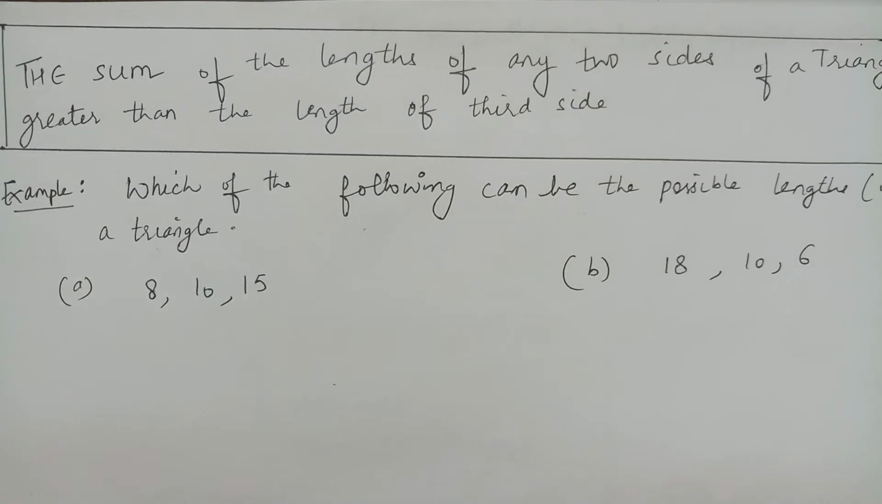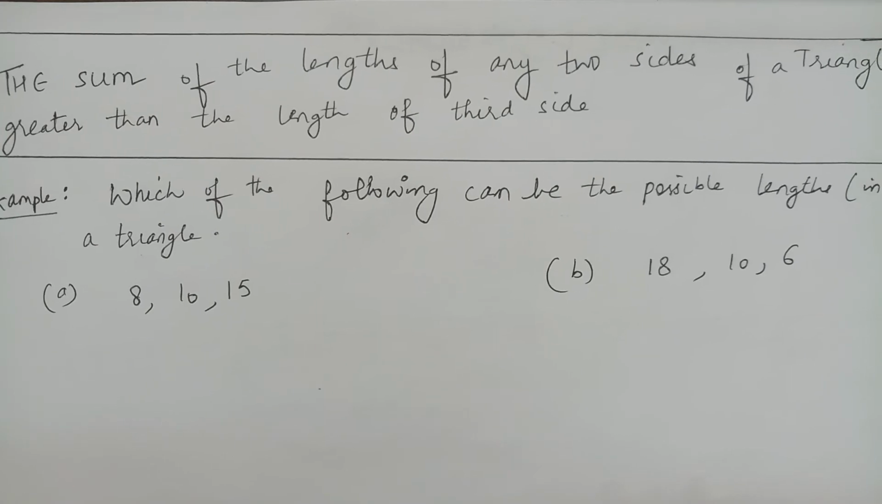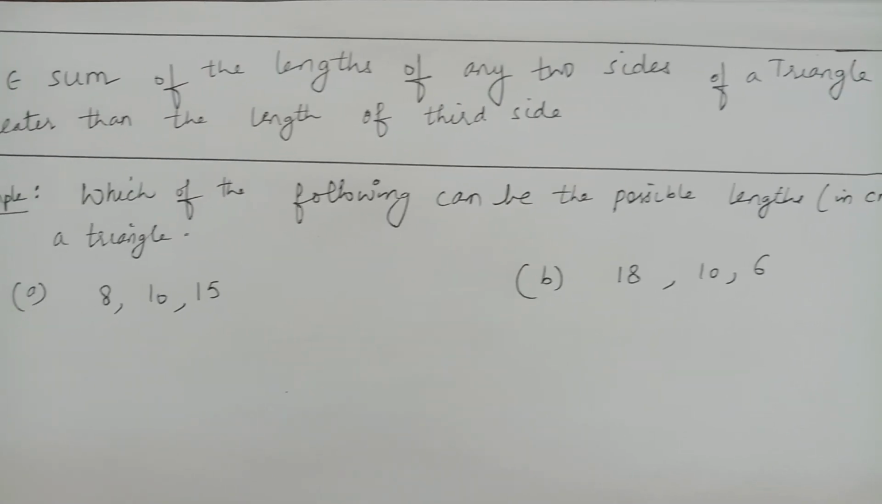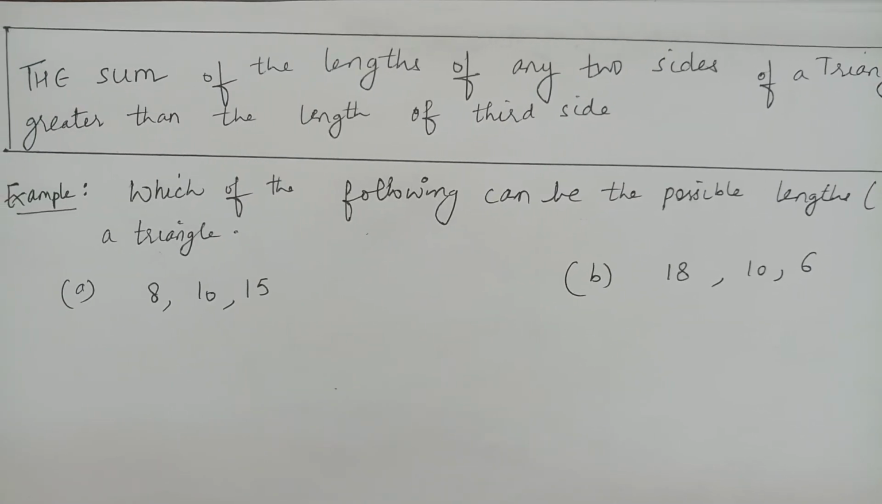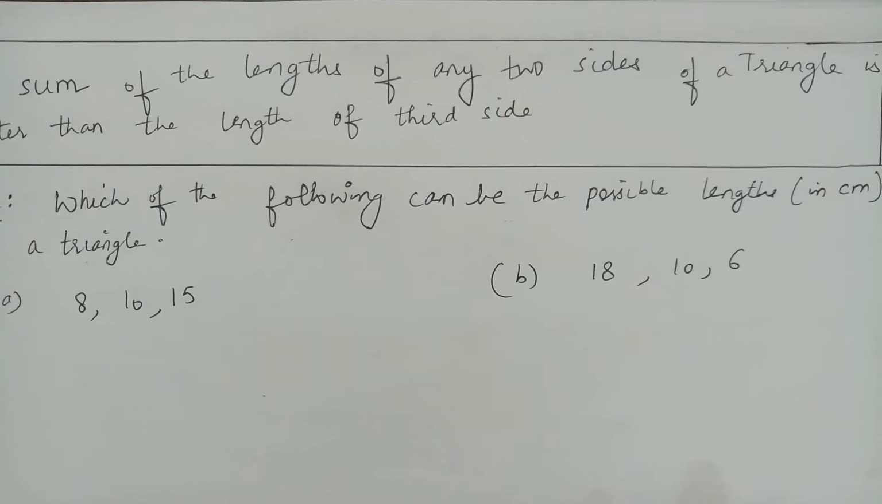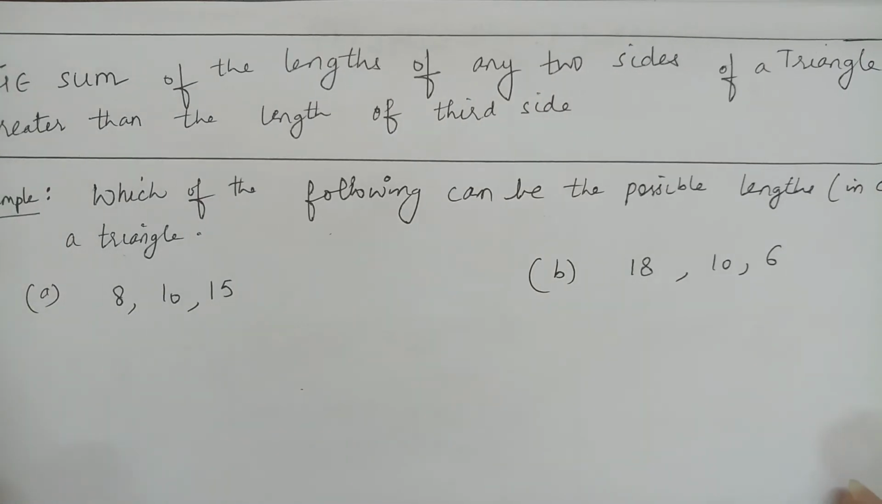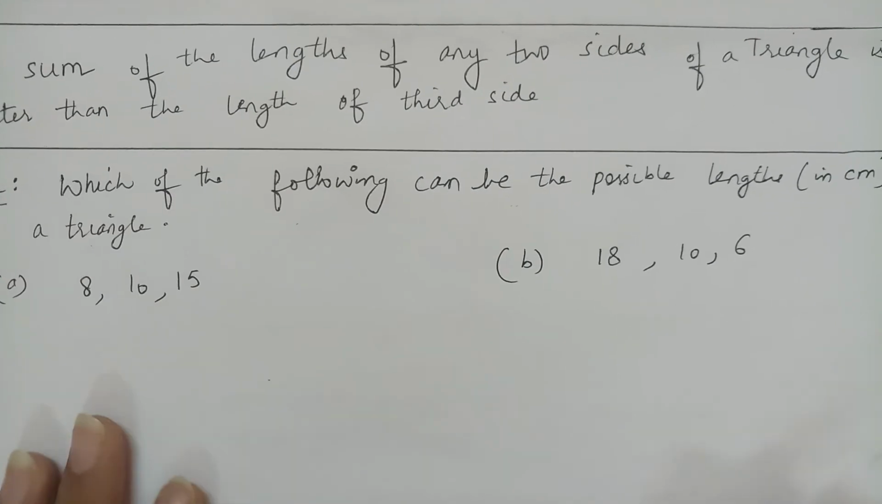So, the statement of triangle inequality is: the sum of the lengths of any two sides of a triangle is greater than the length of the third side. The sum of the lengths of any two sides of a triangle is greater than the length of the third side. This is the statement of triangle inequality.